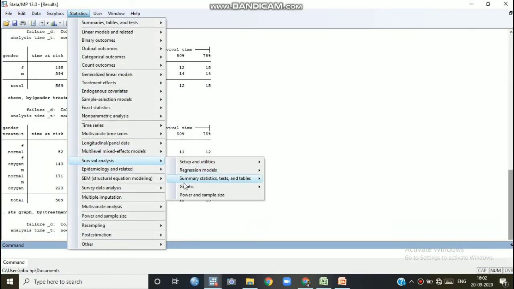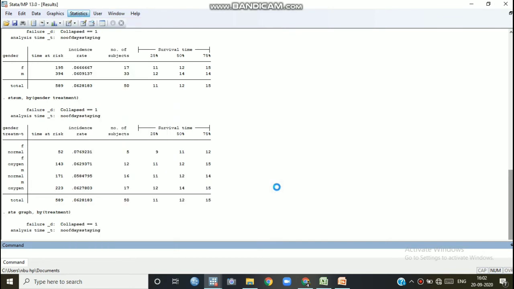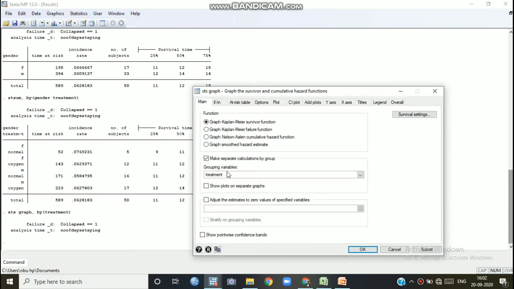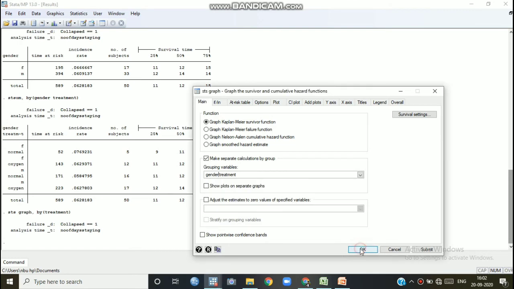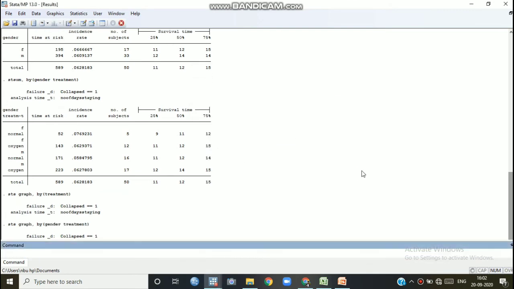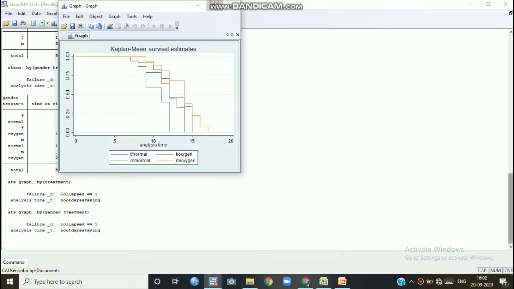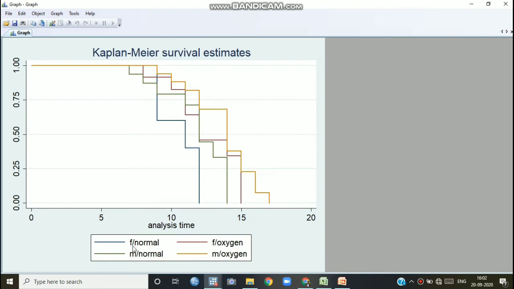Similarly, if we put two factors, that means two groups, treatment as well as gender. Putting the gender also, treatment and gender, how does it look? It looks like this. This is female normal treatment, this green is male normal.